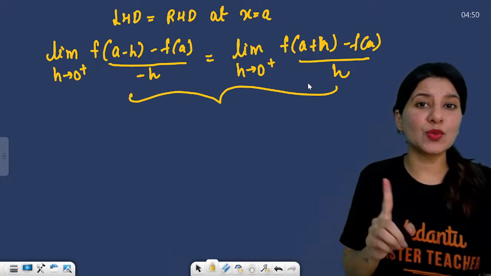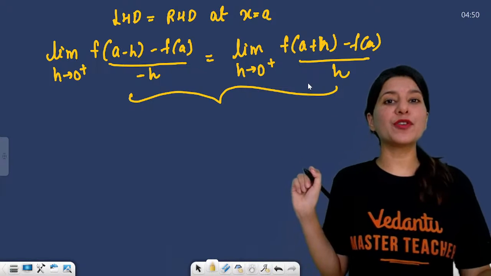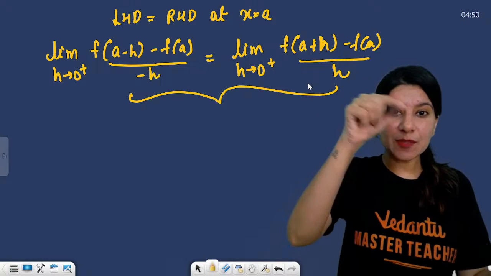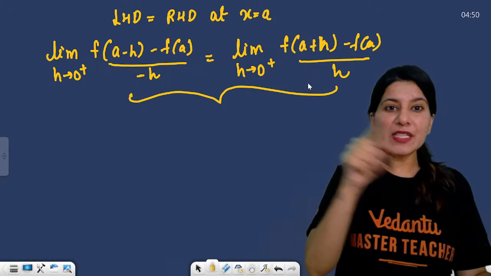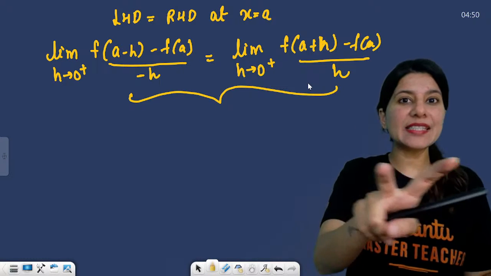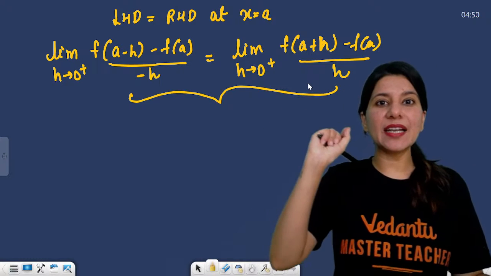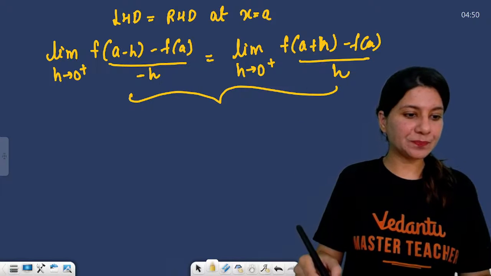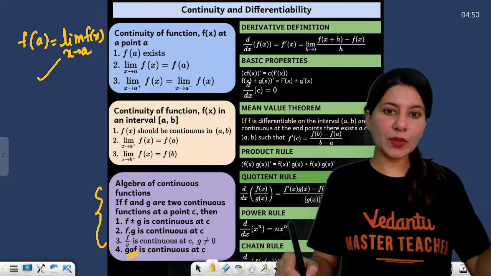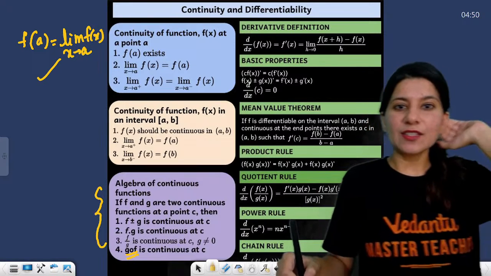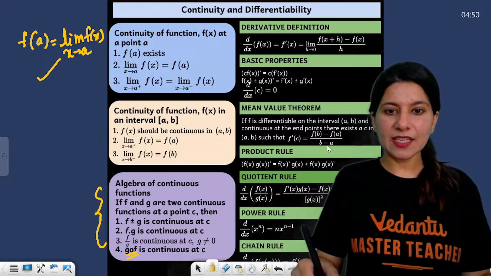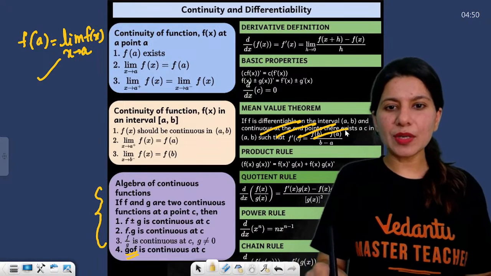This is very important for differentiability. This can actually be a trouble for you. Continuity, I know you will do. Differentiability, especially this first principle, LHD, RHD, can be a trouble for you. So please see an example from NCERT at the very last moment. Okay. So this is how it is.